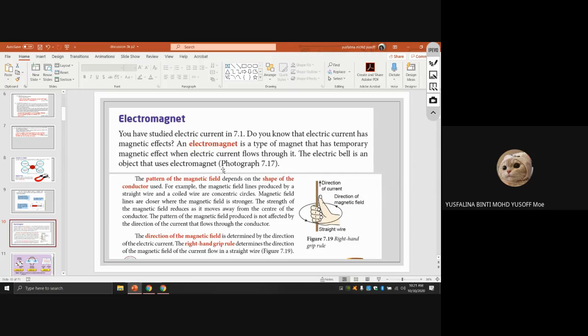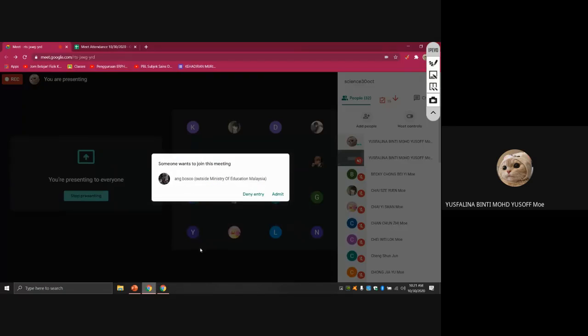The electric bell is an object that uses an electromagnet. This is an example of an application of the electromagnet. The pattern of the magnetic field depends on the shape of the conductor used. For example, the magnetic field lines produced by a straight wire and a coil wire are concentric circles. Magnetic fields.